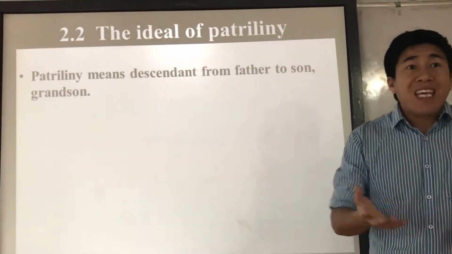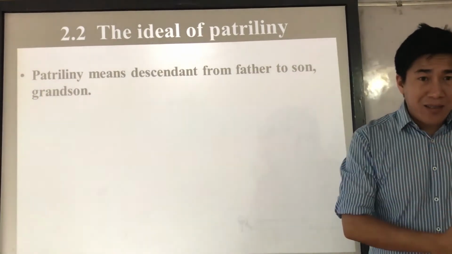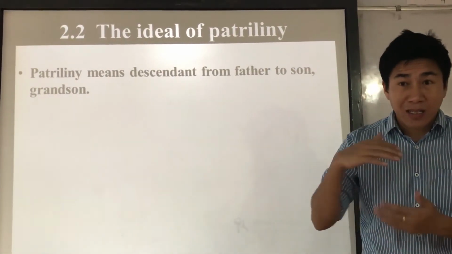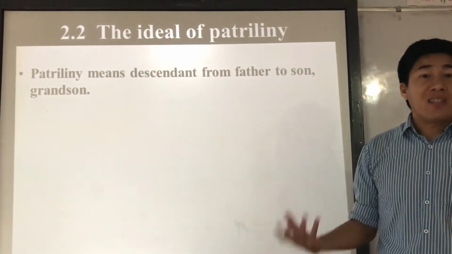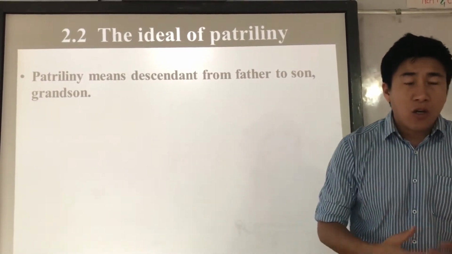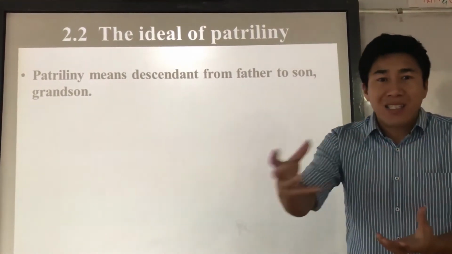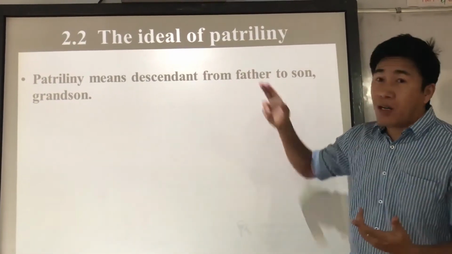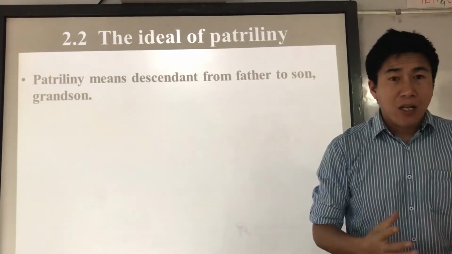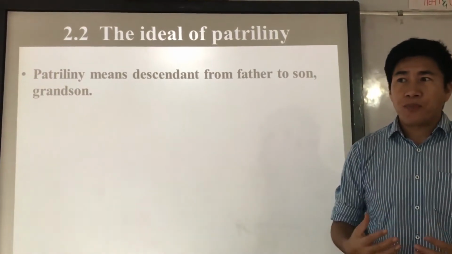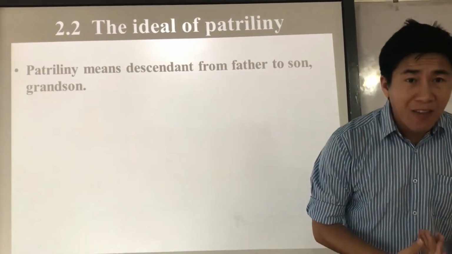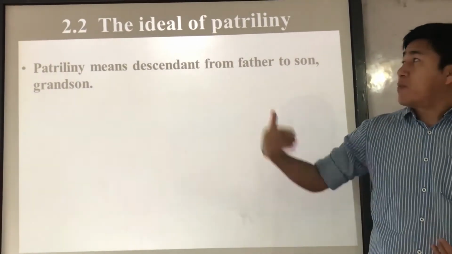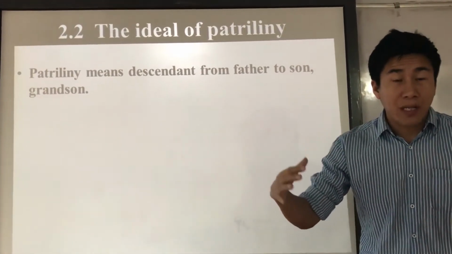It means if the king died, his successor is his son. Suppose a father died, his wealth is divided among his sons, not the daughters. Through that way we know about a patriarchal society, meaning a male-dominant society where the head of the house is the father, right? Even in India, we have this patriarchal society.